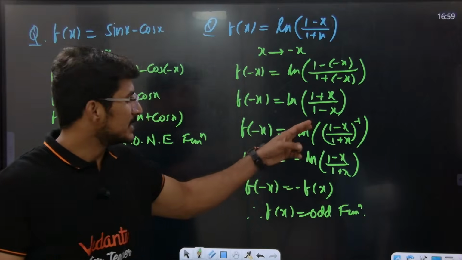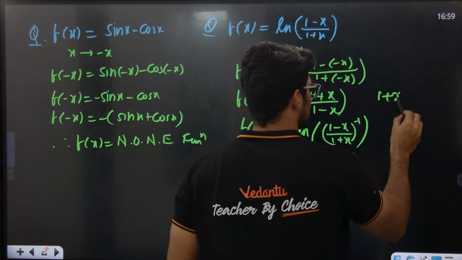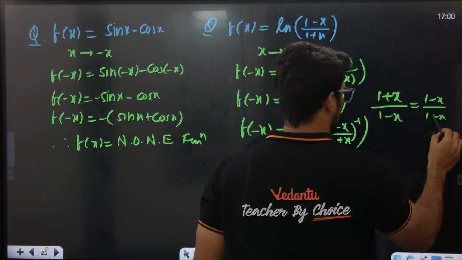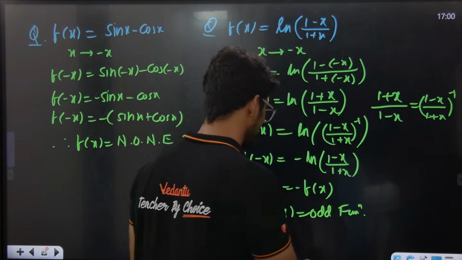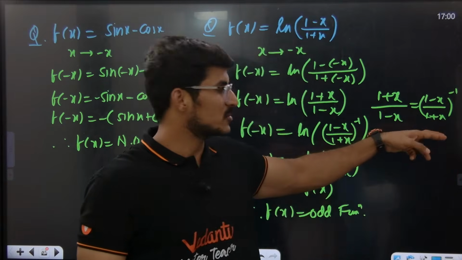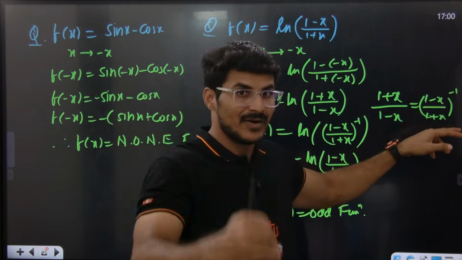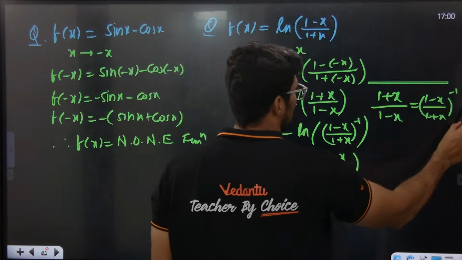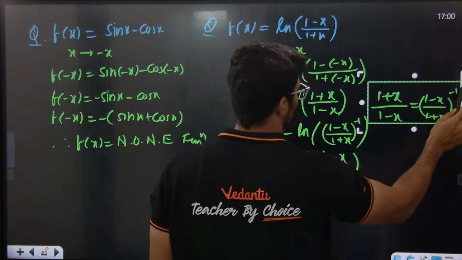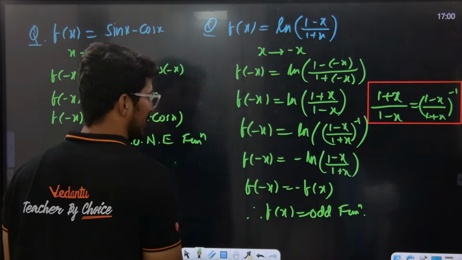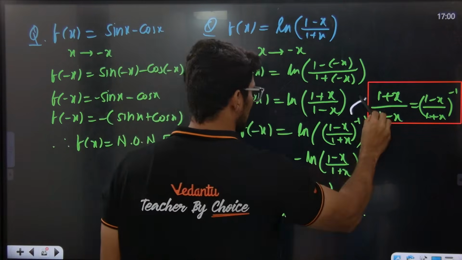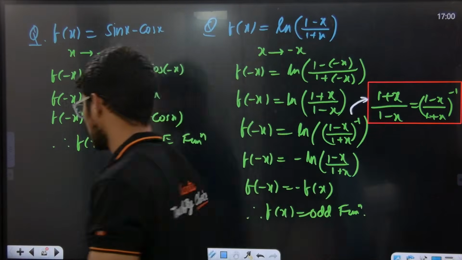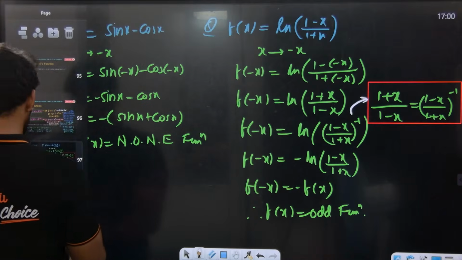Odd function. How? Guys, I am writing this: 1 plus x divided by 1 minus x can be written as what? 1 minus x divided by 1 plus x to the power of inverse. Inverse means what? To the power of minus 1. This to the power of minus 1 can be written as 1 divided by 1 plus x by 1 minus x. Sorry. So hope you are getting the point. Here you just need to understand. Clear? Yes or no? Hope everybody is getting the point. So this is the basic understanding, this is how we need to understand.